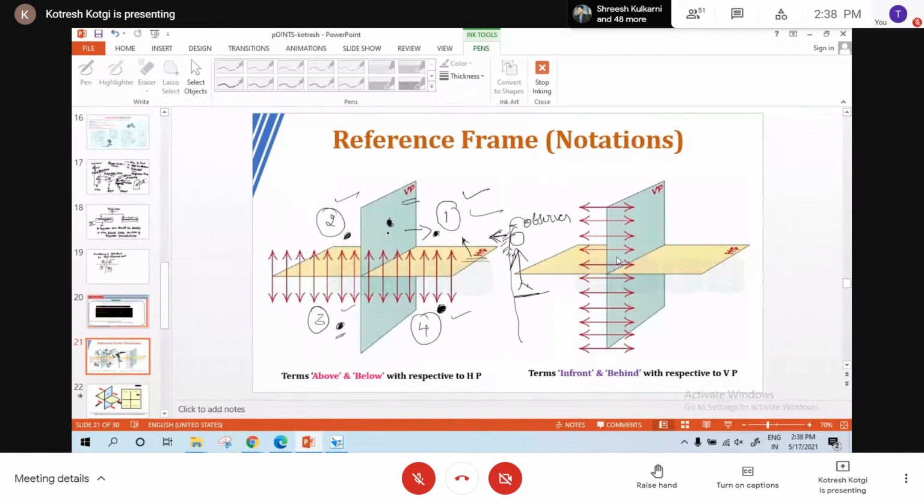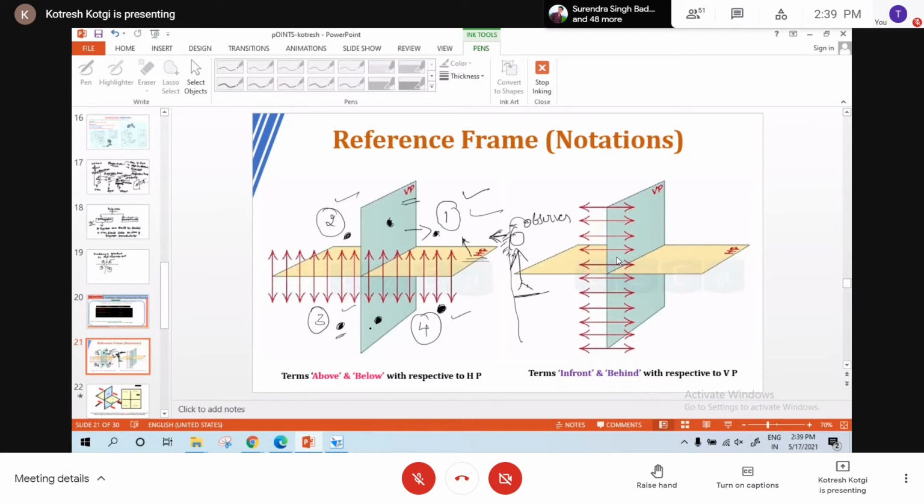Whenever it is on VP and above HP, that point belongs to both first and second. If I say it is below HP and on VP, what are the possible quadrants? Third and fourth.